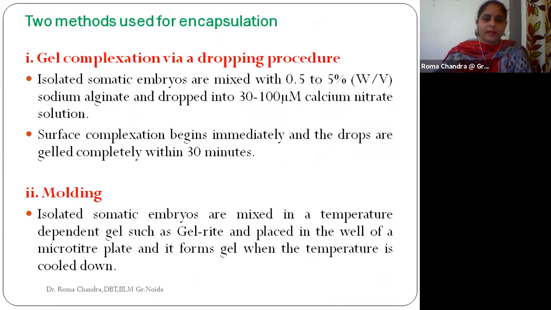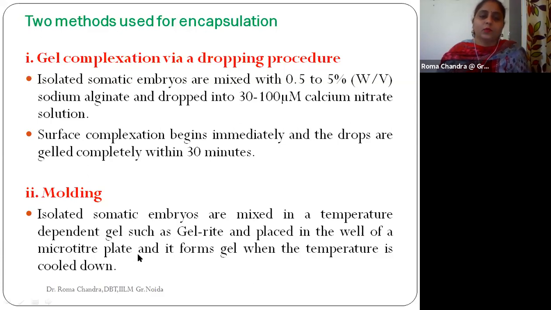Complexation occurs immediately, and we will see that drops and gels are being prepared. Within a period of 30 minutes, the whole calcium nitrate solution will be filled with these gels, these balls or beads, consisting of the embryoids encapsulated in calcium nitrate and sodium alginate.